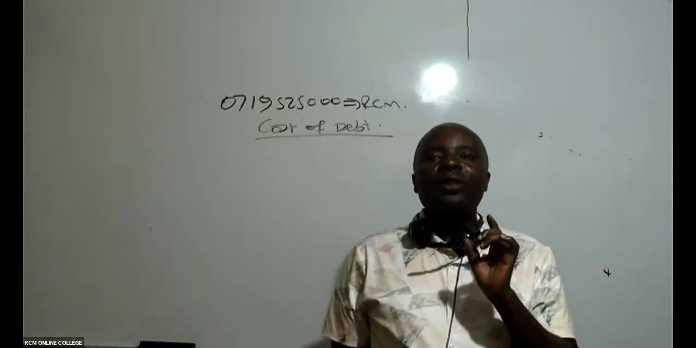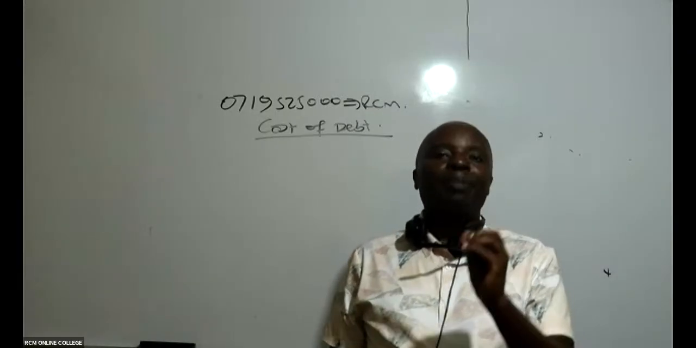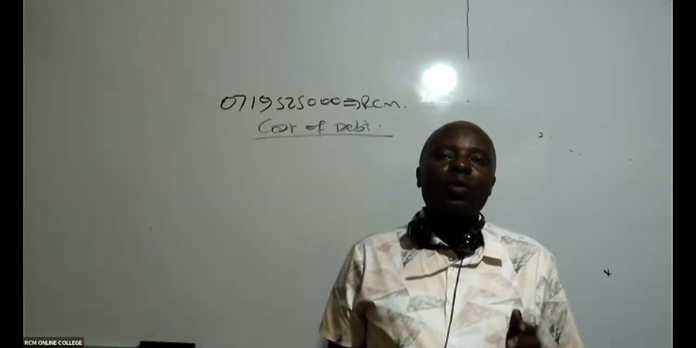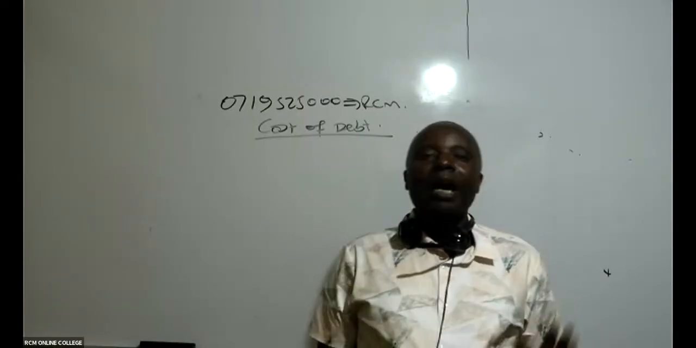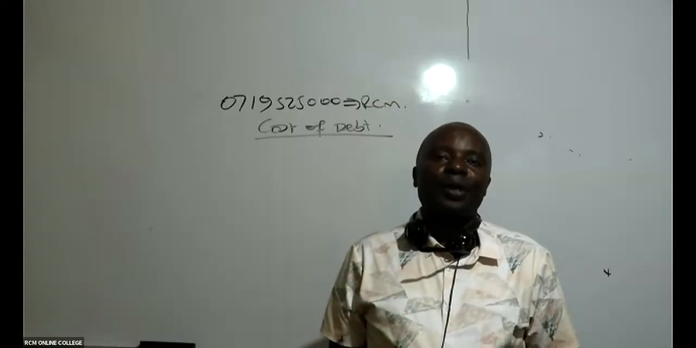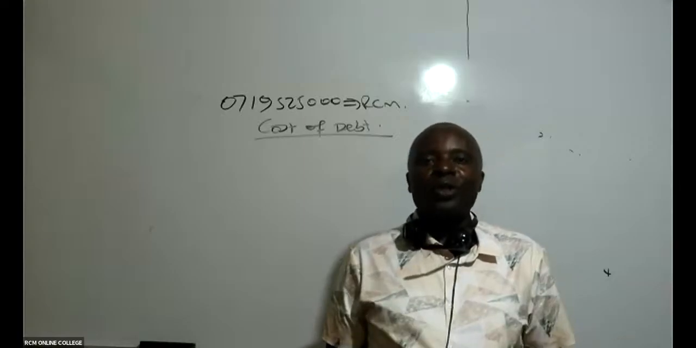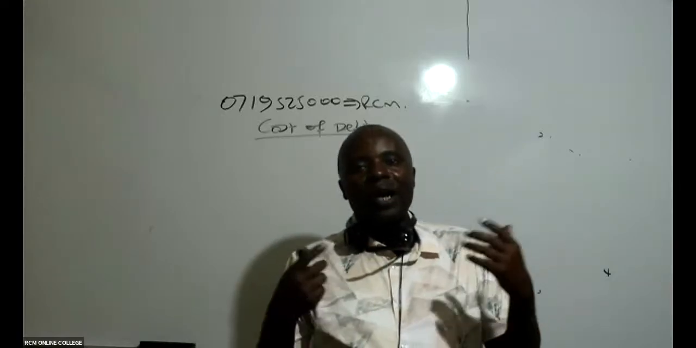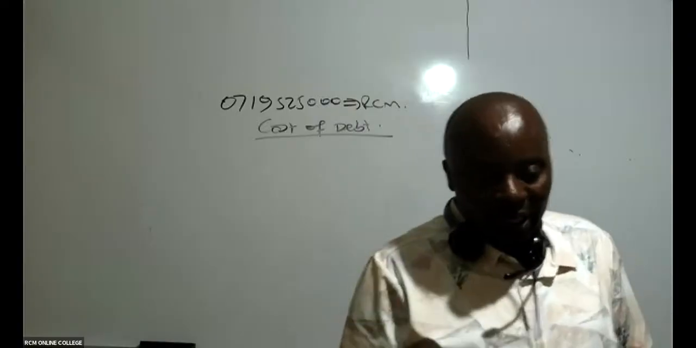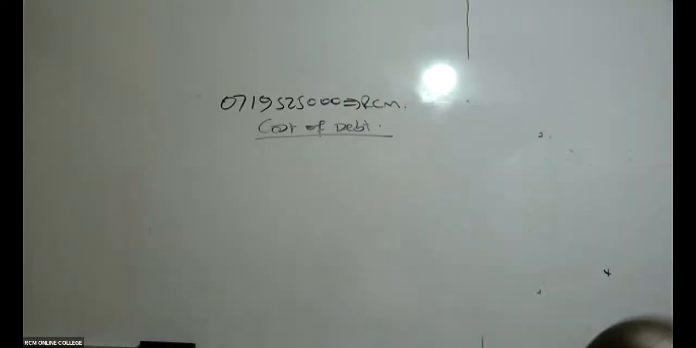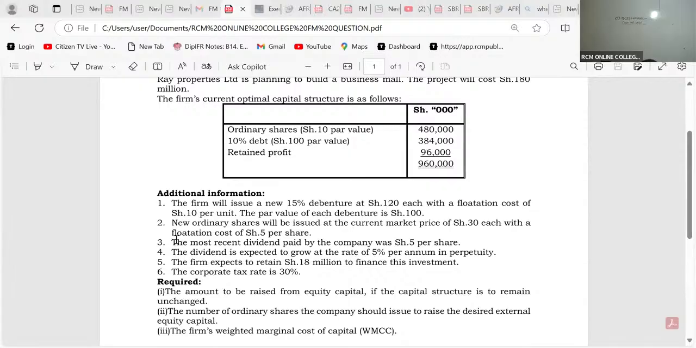Redeemable debt instruments are those with a maturity period. We are told that this debt will be reimbursed after, say, 10 years. And irredeemable debt, these are the normal bank loans, which of course you and I will always know how to roll over. We keep on rolling them over like that. When you finish one, you go and borrow another from the bank. That is irredeemable. Now, what kind of debt do we have here?